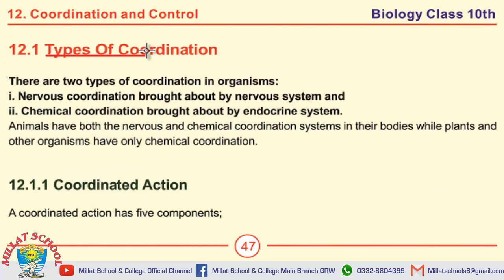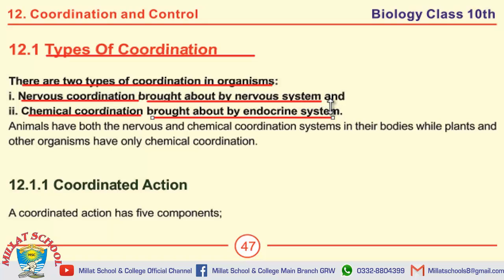Next topic is types of coordination. How many types of coordination are there? There are two types of coordination in organisms. Number 1, nervous coordination. Number 2, chemical coordination. Next question is define nervous coordination. Nervous coordination is brought about by nervous system. What is chemical coordination? Chemical coordination is brought about by endocrine system.